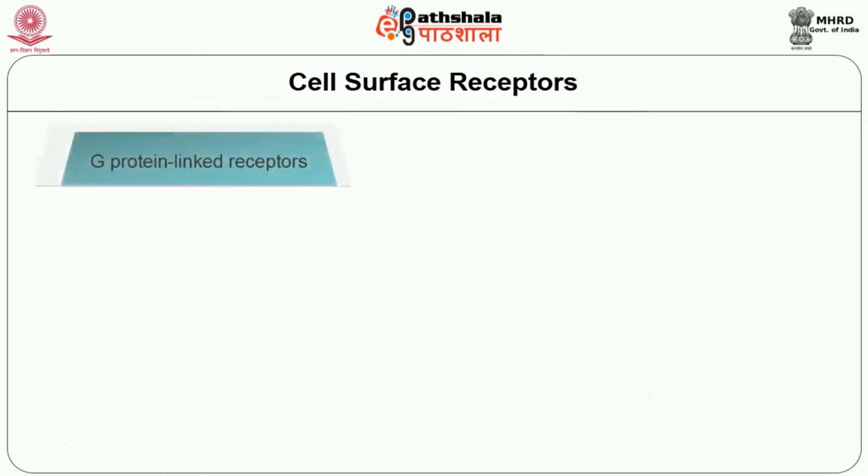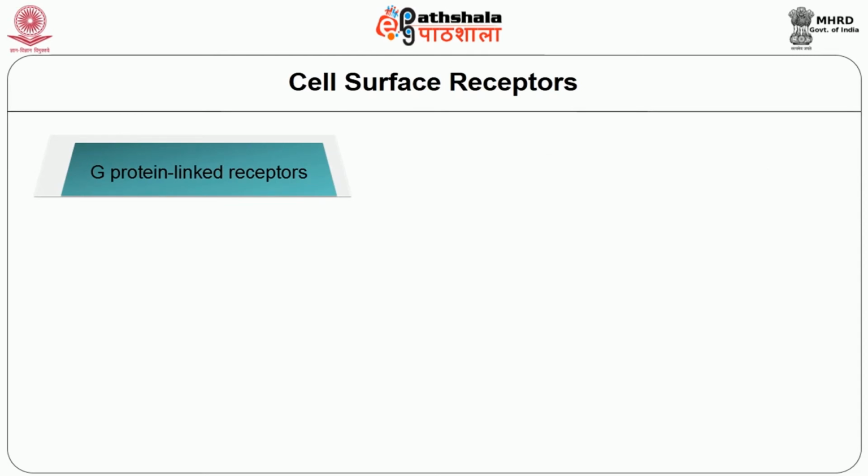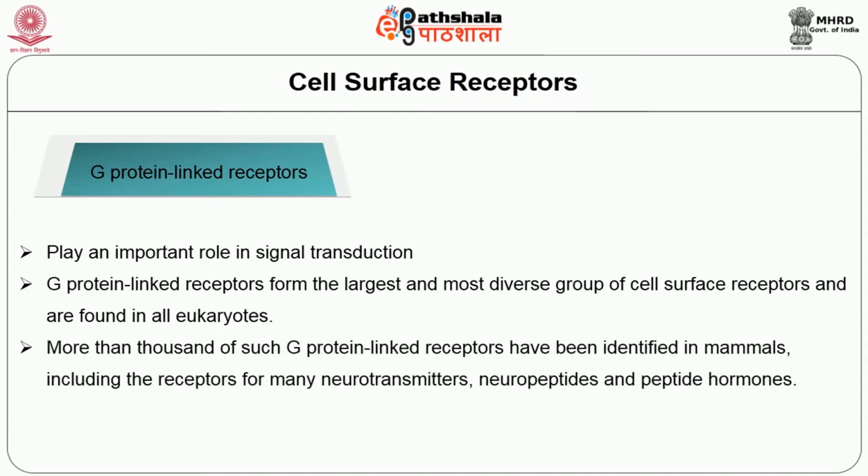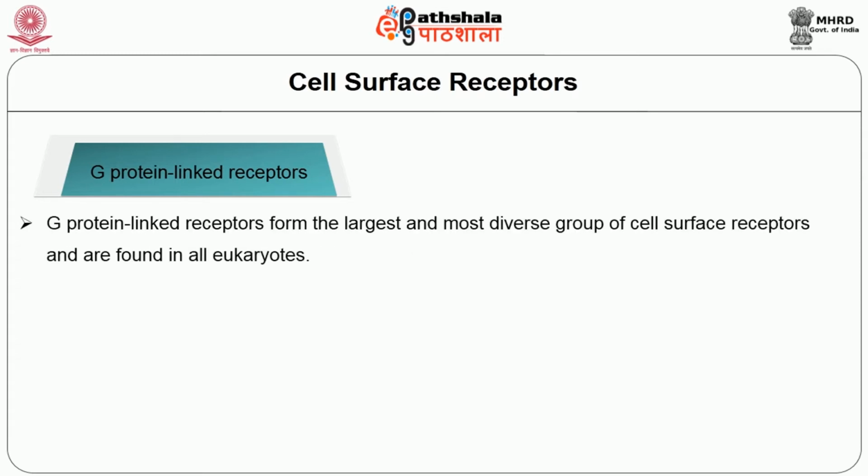The next one we are going to see is the G protein linked receptors, which play an important role in signal transduction. G protein linked receptors form the largest and the most diverse group of cell surface receptors and are found in all eukaryotes. More than a thousand such G protein linked receptors have been identified in mammals, including the receptors for many neurotransmitters, neuropeptides, and peptide hormones. The G protein linked receptors are structurally and functionally related proteins characterized by seven-pass transmembrane domains, which is shown in the figure.